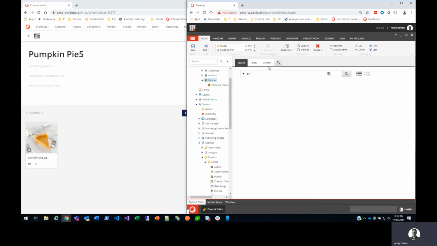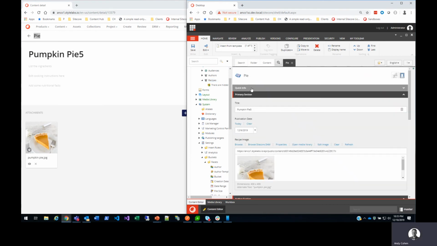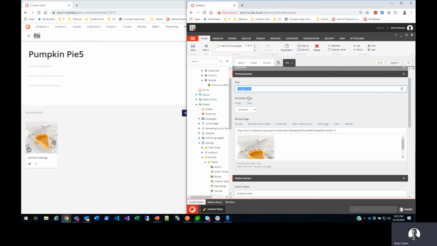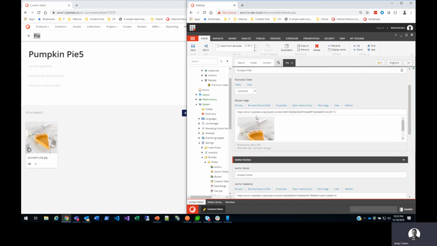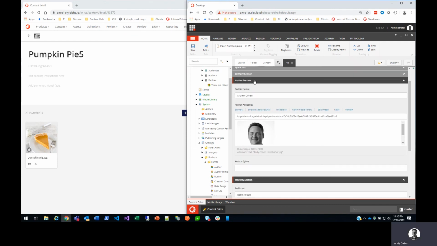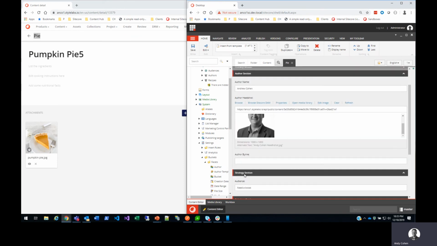So back to the recipes, we have pie. This is the title, we have that publication date, then we have the Sitecore DAM image directly here. The next thing that I was showing you was the authors section, and again, this pulled that author entity directly onto this Sitecore item, pie, as a flattened entity.